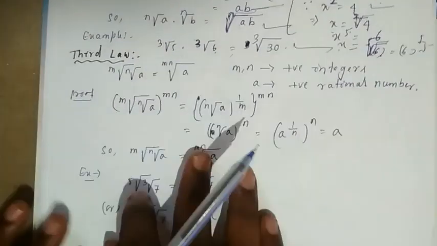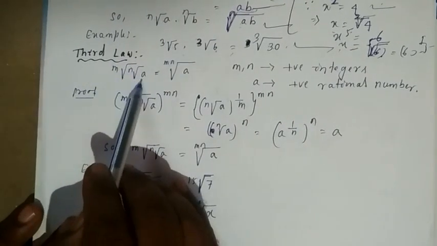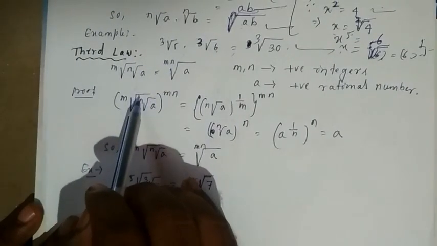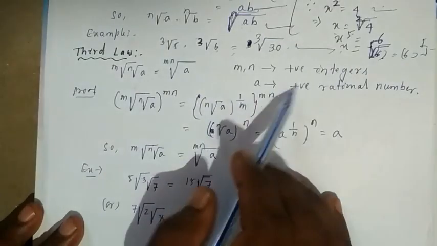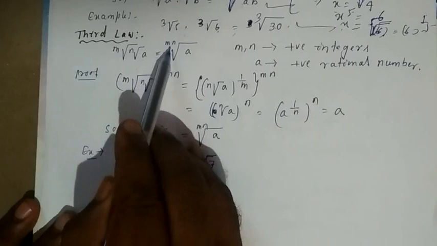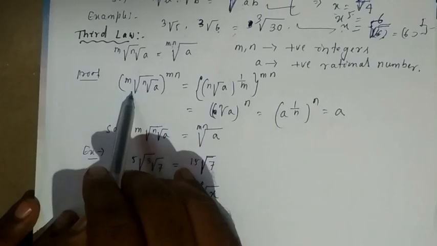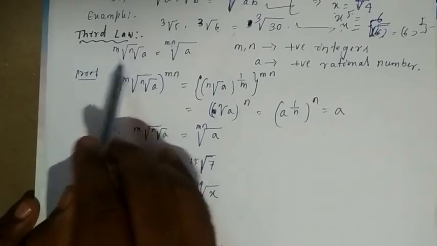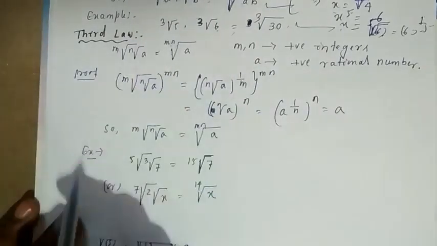Similarly, the third law. The third law says the mth root, again the nth root of a, is equal to the mnth root of a, where m and n are positive integers and a is any positive rational number. a should not be a negative rational number, a should be a positive rational number. Remember, the proof is asking for the mnth root. That means while proving from the RHS, I'll take the RHS whole to the power of mn. Again, in the last step, again we have to send the n to that side.